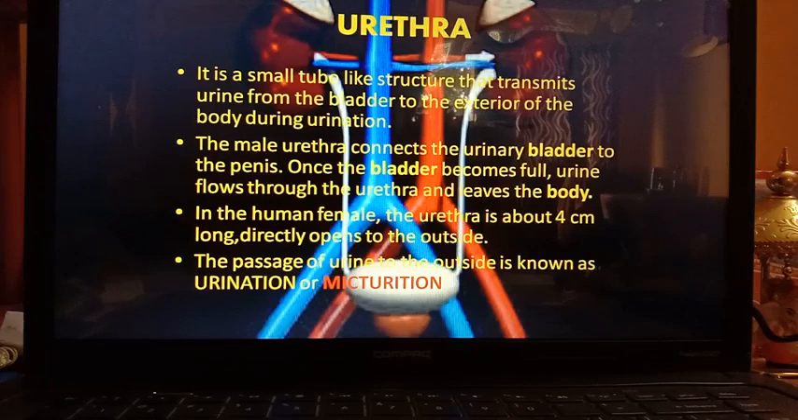So by that today we are ending our biology session. In our next session we will discuss about the process of urine formation.